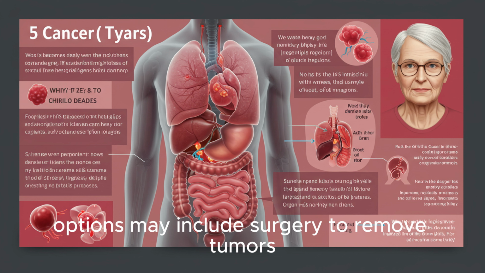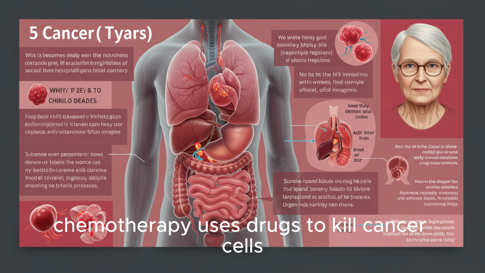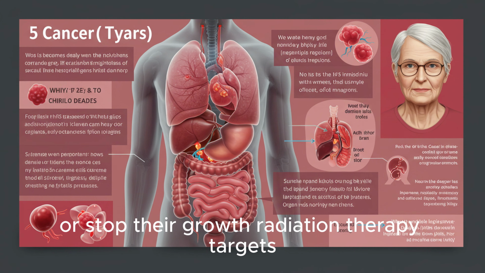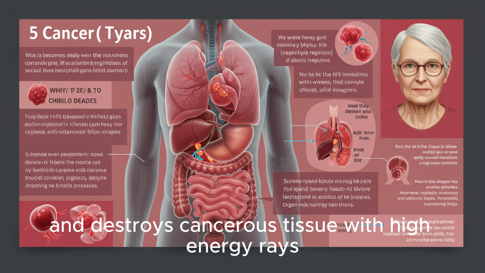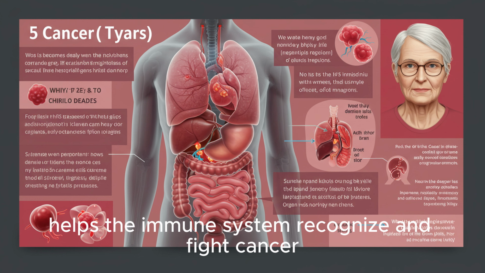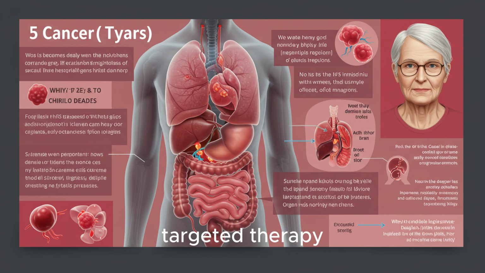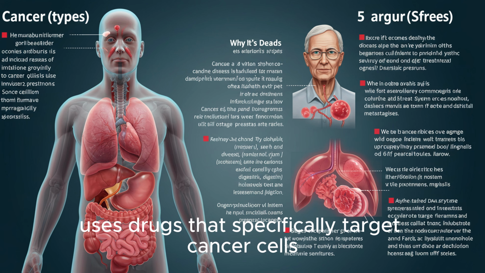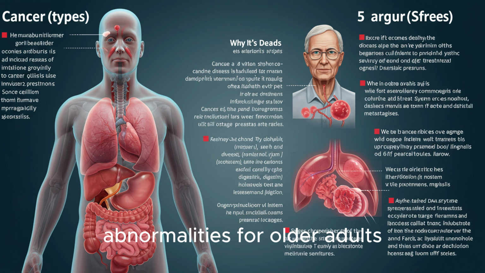Options may include surgery to remove tumors. Chemotherapy uses drugs to kill cancer cells or stop their growth. Radiation therapy targets and destroys cancerous tissue with high-energy rays. Immunotherapy helps the immune system recognize and fight cancer. Targeted therapy uses drugs that specifically target cancer cells' abnormalities.